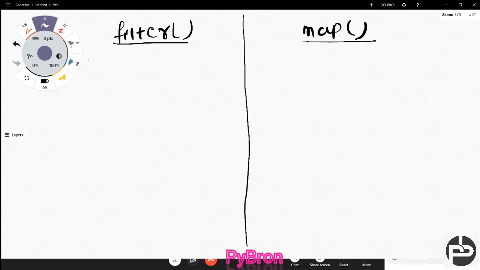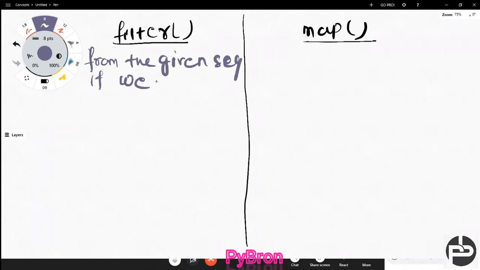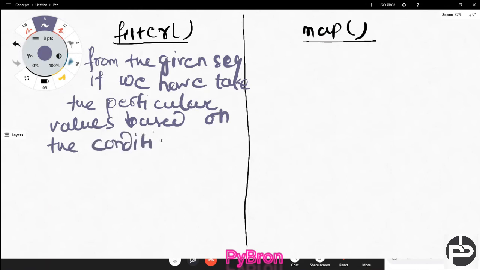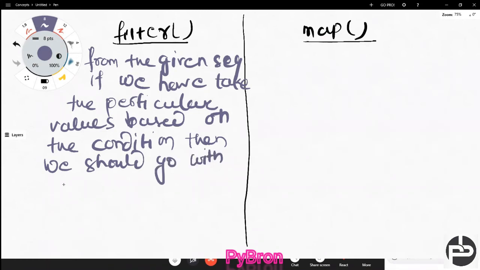Suppose from the given sequence we have to take out particular values based on conditions, then we should go with the filter function. Okay, and the map function?